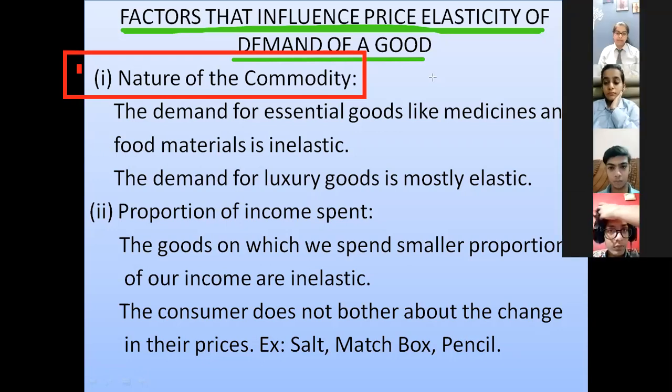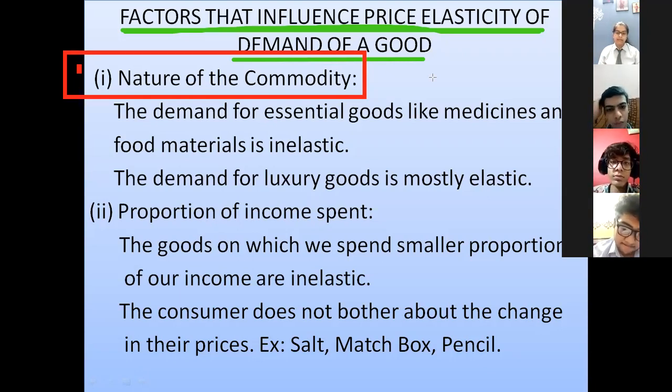So when you look at the nature of the commodity, first of all you should know what kind of commodity we are talking about. Whether these are essential goods or luxurious goods. Essential or necessity goods, like medicines, like basic food material, which I require to survive.